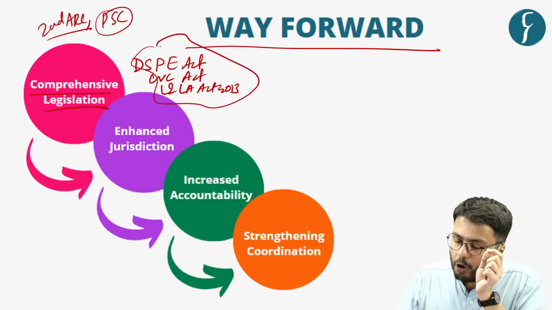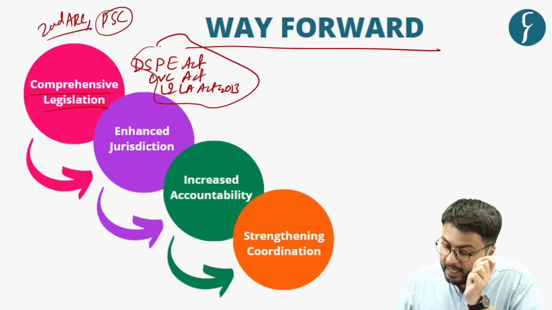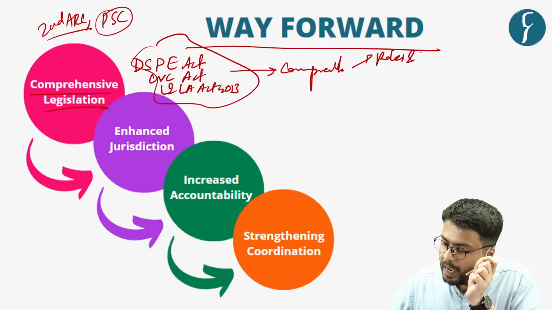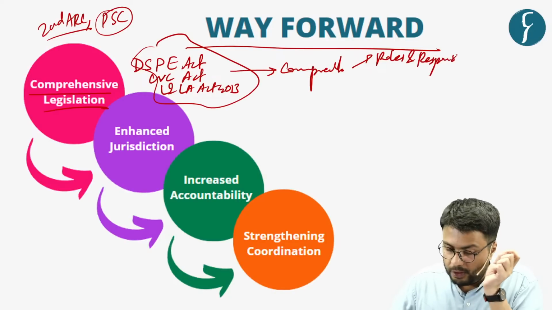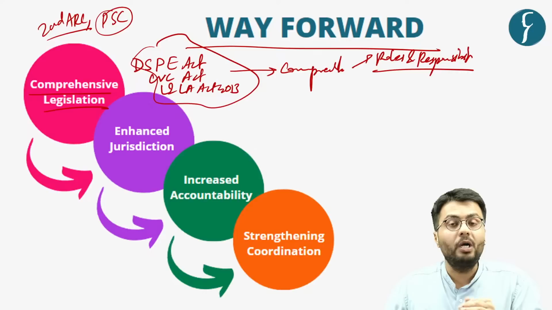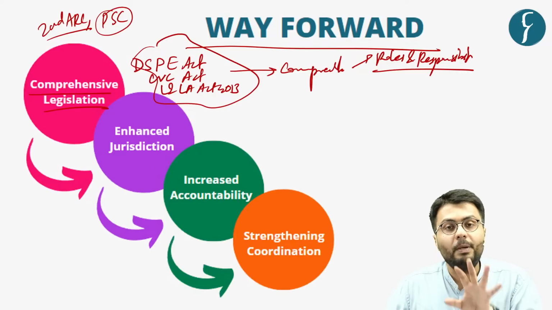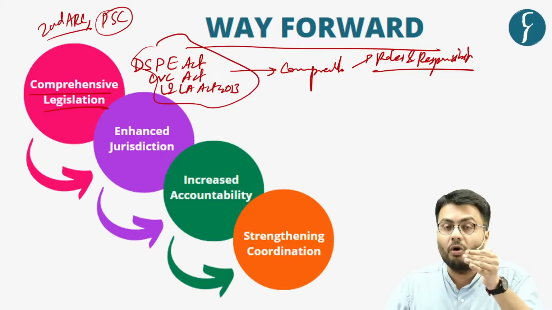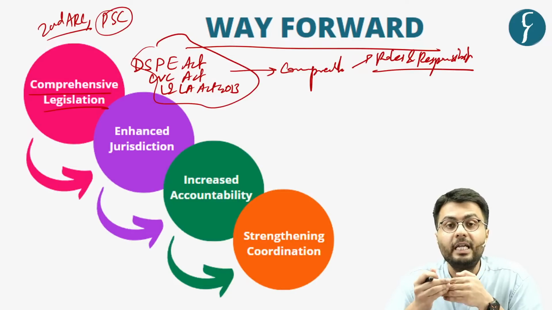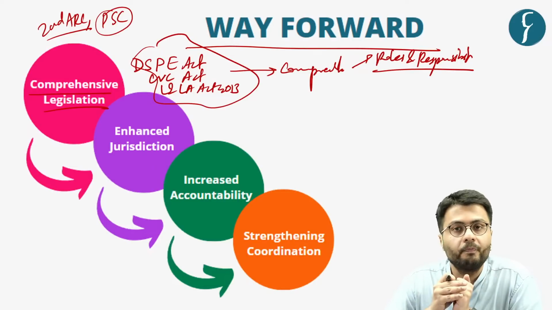So instead of borrowing its power from multiple acts, it is necessary to bring a comprehensive legislation which will highlight the roles and responsibilities of this body. This will give this body a higher recognition, that is, by providing statutory or constitutional recognition to this body, it will make the powers of this body more thorough.